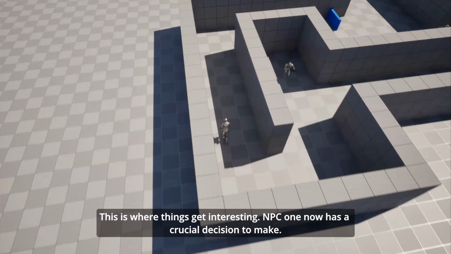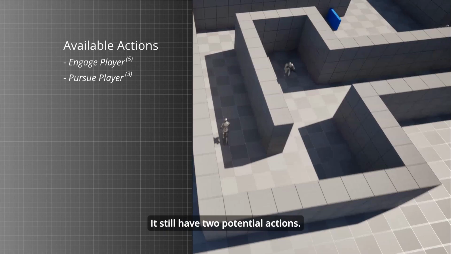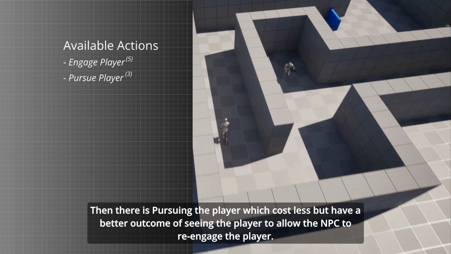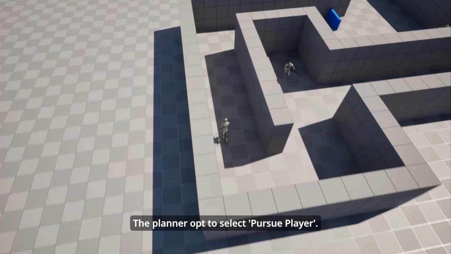This is where things get interesting. NPC 1 now has a crucial decision to make. It still has two potential actions. The goal remains prevent player escape, but each action has associated cost and benefits. Engaging the player is expensive, but no good if the NPC does not see the player. Then there is pursuing the player, which costs less, but has a better chance of seeing the player to allow the NPC to re-engage the player. The planner opts to select pursue player.